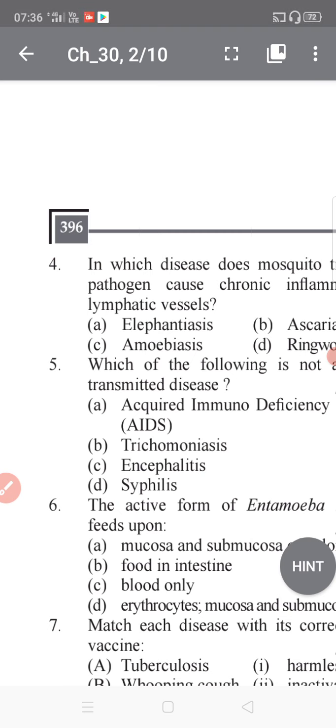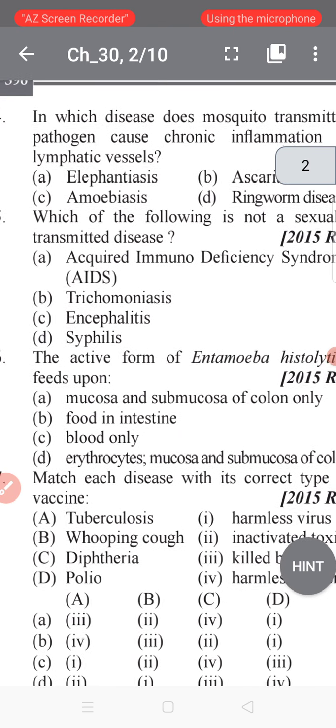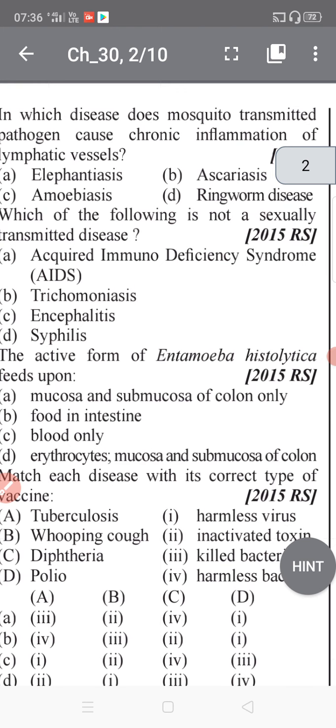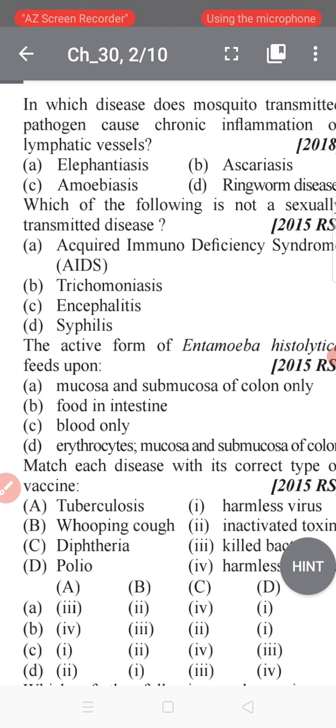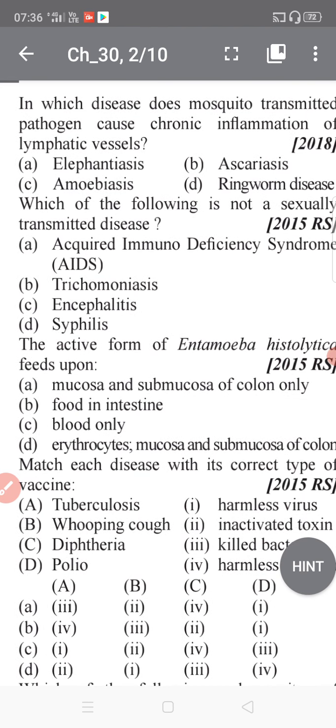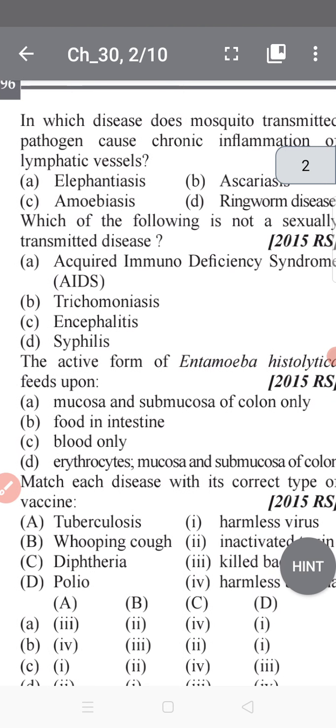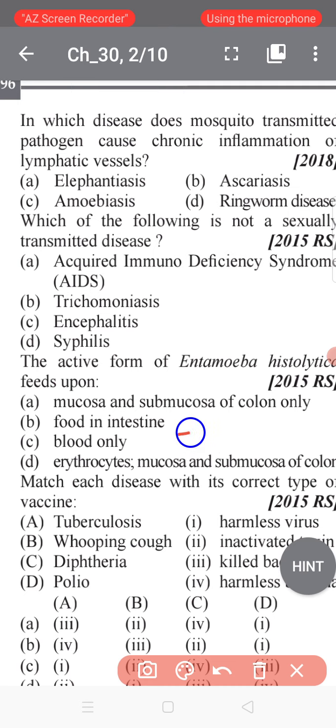So what will it be? Question 6. The active form of the Entamoeba histolytica feeds upon what? Mucus and submucous mucosa of the colon only, food in the intestine, blood only, or erythrocytes, mucosa and submucosa of the colon?